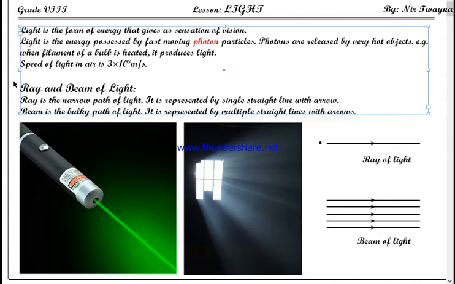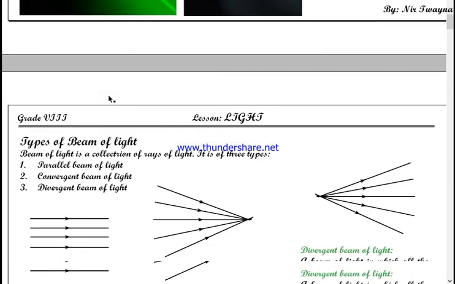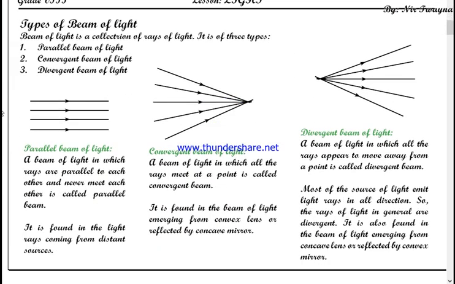Okay, now let's go to the next page. We have just discussed what a beam of light is. Yes, a beam of light is a collection of rays of light. Now there are three types of beam of light. If it is the collection of rays of light, then the light rays might be parallel to each other. If they are parallel to each other, then this kind of beam is known as a parallel beam of light.